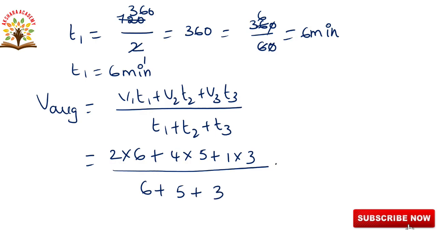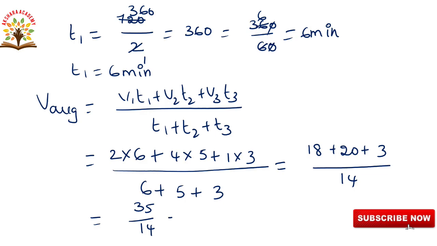So after calculations, here 6 2s are 12, 4 5s are 20 and 3 ones are 3, by 6 plus 5 is 11, 11 plus 3 is 14. See this adding, total adding, we are getting 35 by 14. 35 by 14, we are getting after cancellation 2.5 meters per second. So therefore this is our final answer. Average speed V average is equal to 2.5 meters per second. Next we will go to the next question.